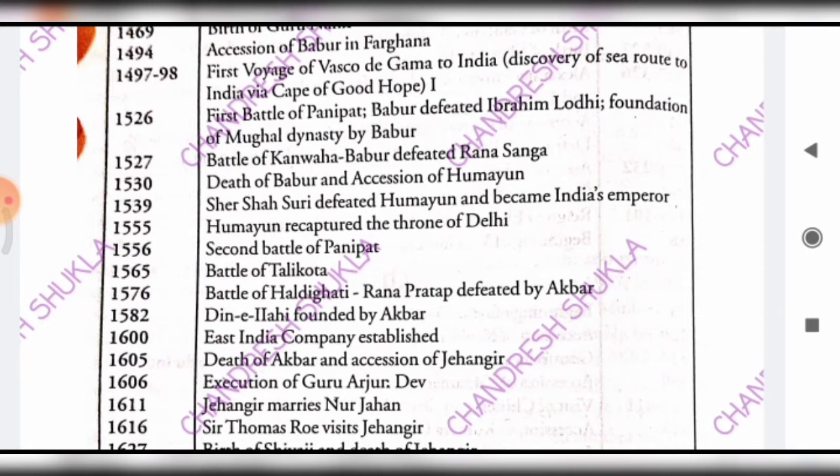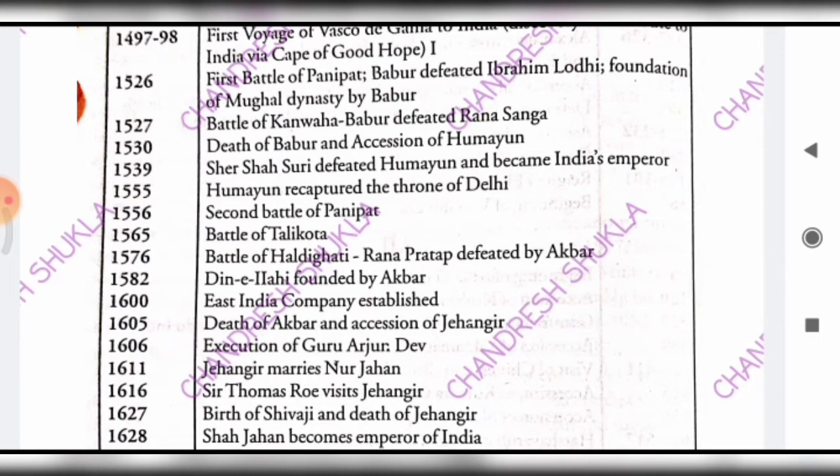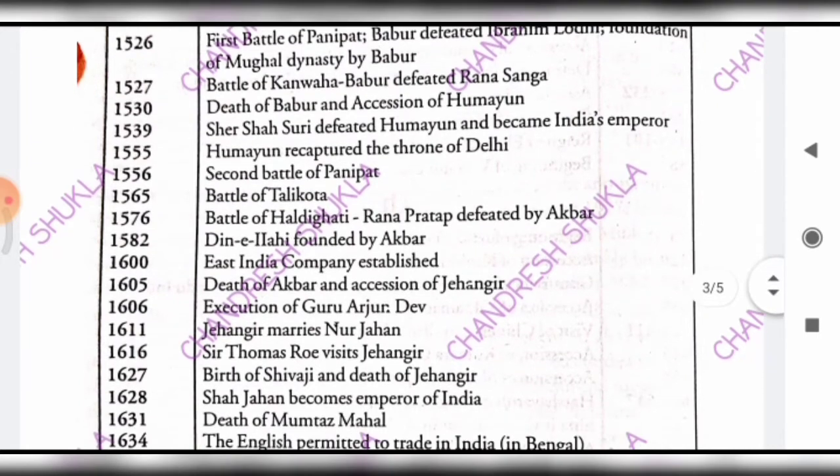In 1556, the second battle of Panipat took place, and in 1565, the battle of Talikota, also known as Rakshasi Tangadi, in which the joint force of Golconda, Ahmednagar and others fought against Vijayanagar. And then in 1576, the battle of Haldighati between Akbar and Rana Pratap.